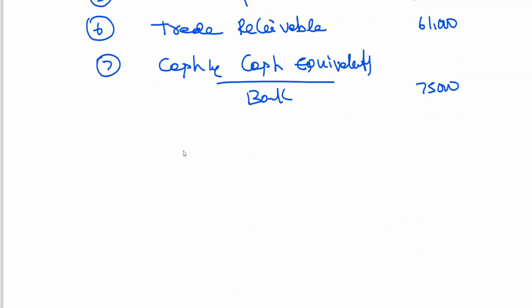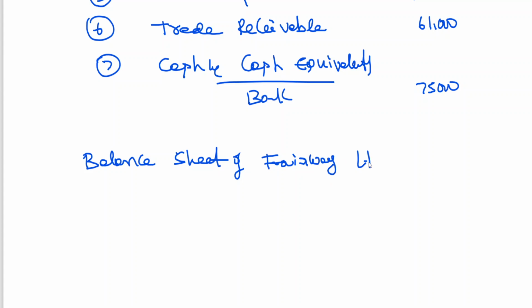One item you don't need, but to explain, you can avoid this directly. You can write it in the balance sheet also. Balance sheet of Fairway Limited as at 31st December 2013.